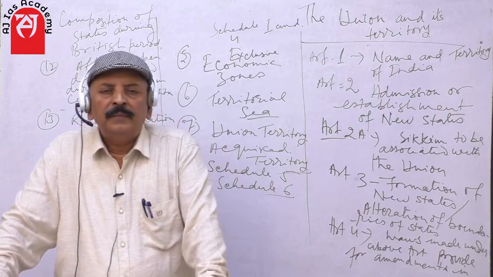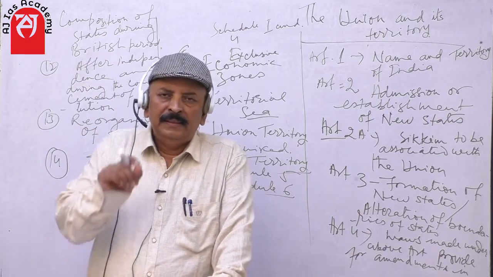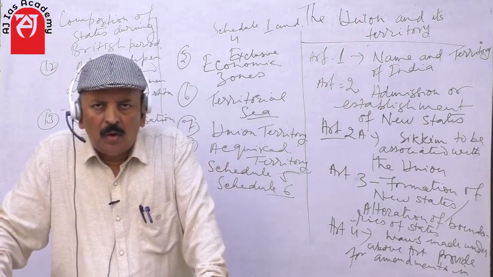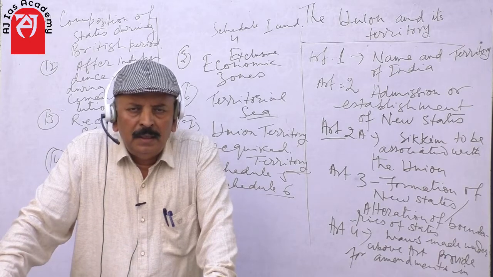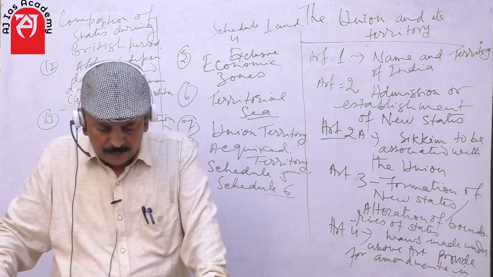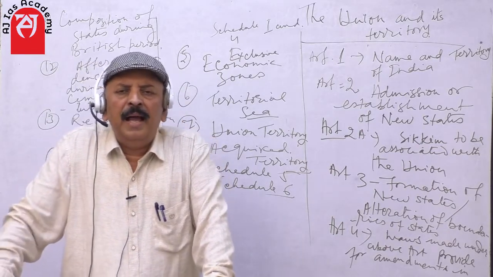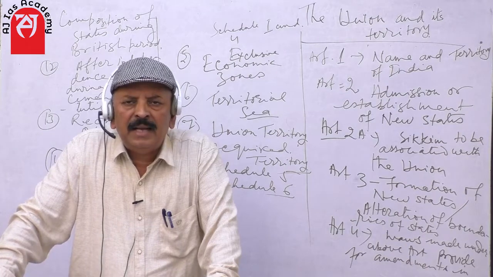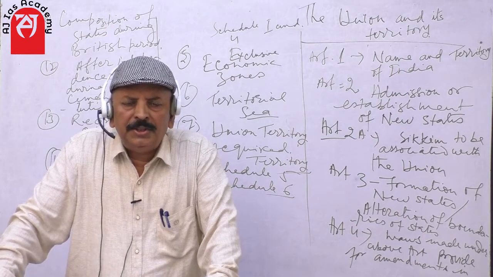And there is another important feature of our constitution. And what is this? This article from 1 to 4 doesn't cover under the amendment rules as enshrined in our constitution under Article 368.